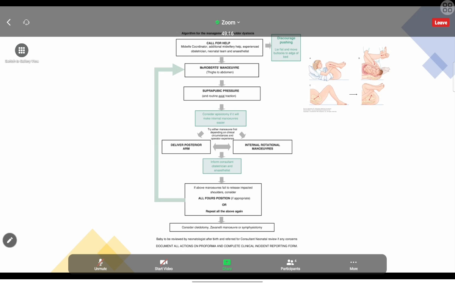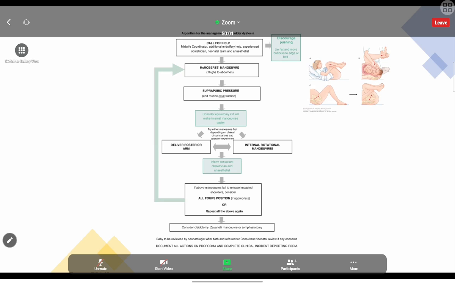If all fails, then the next step is to put the patient in the all four position. All four position means like a cow. Put the mother in all four position like a cow, and we can do all the maneuvers again. We can repeat all these steps to see whether it's working. Then if it doesn't work, we have to go for the last option, clidotomy, meaning breaking the clavicle of the baby. Because when we fracture the clavicle, the shoulder will come closer, so the length of the shoulder will be shortened, so we can deliver. That is clidotomy.